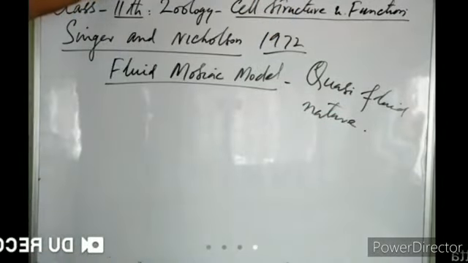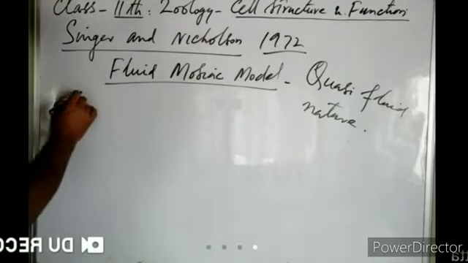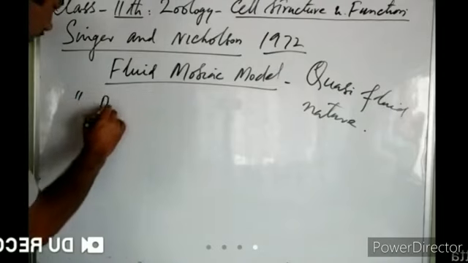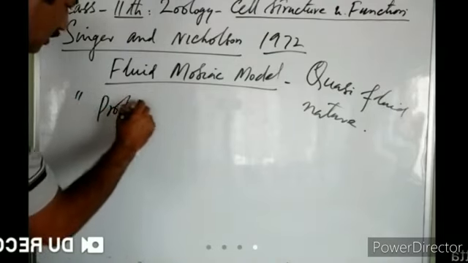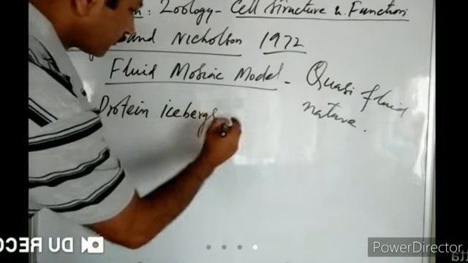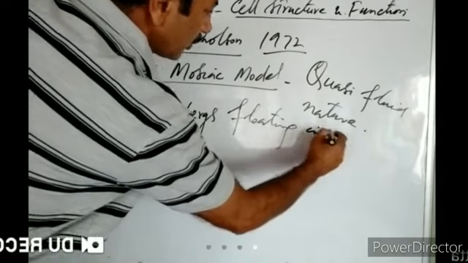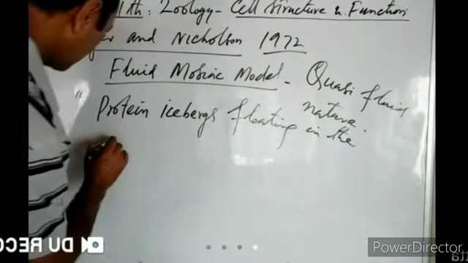That means a plasma membrane in some part is in the form of fluid and in some part it is in the form of solid, right? So Singer and Nicolson said that this plasma membrane is like protein icebergs floating in the ocean of lipids.